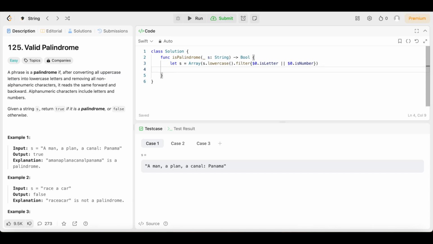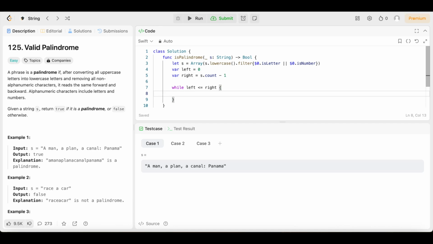Then we're going to come down here. We're going to declare a variable called left and set that equal to 0. Then we're going to declare a variable called right and set that equal to s.count minus 1. These represent the indexes that we're going to be iterating through. Then we're going to say while left is less than or equal to right. Open up the brackets.